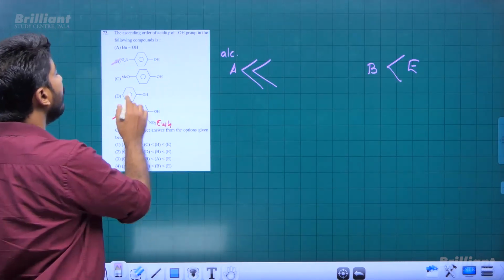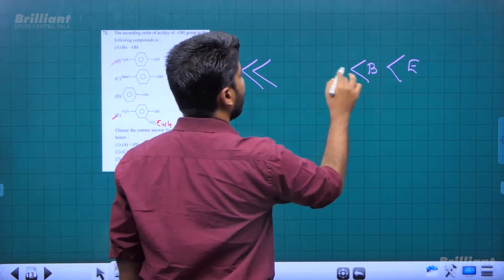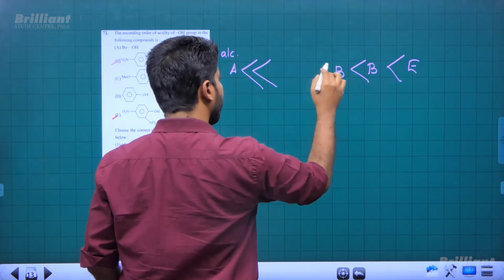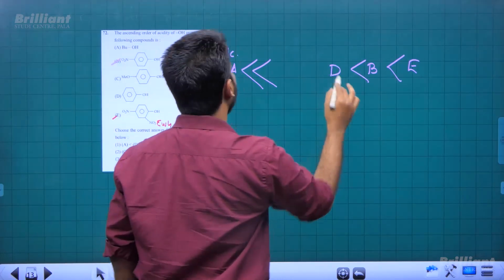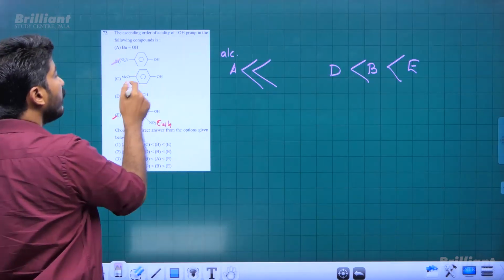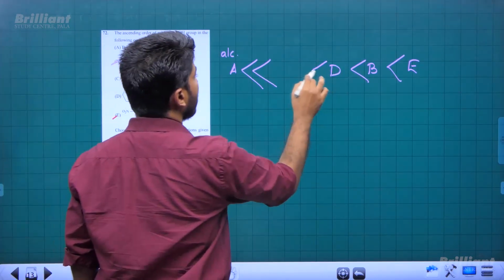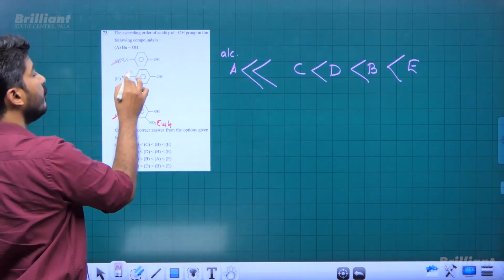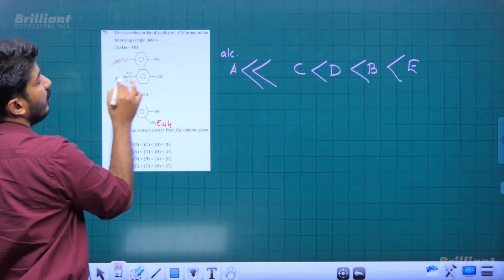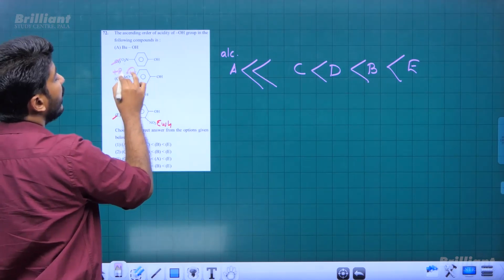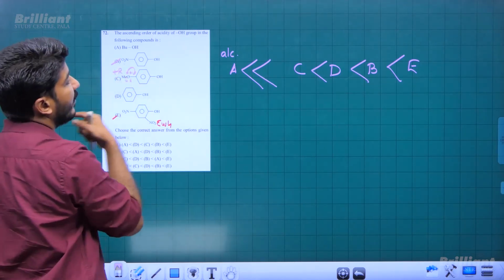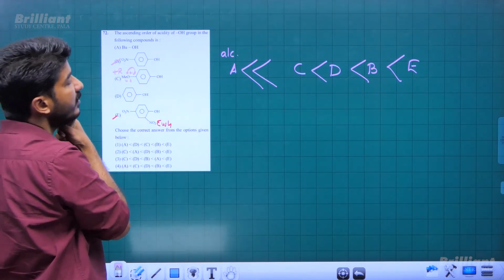And after that we will pick phenol, and among the phenols the least acidic compound will be C, because you can see a plus R group present in case of C. This plus R donation will destabilize the phenoxide ion, therefore lowering the acidity of a phenol.